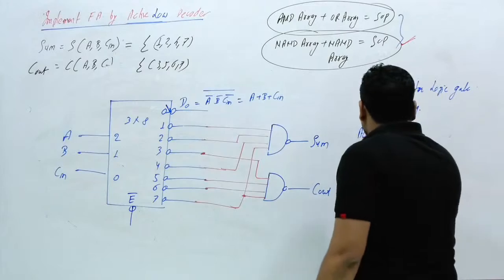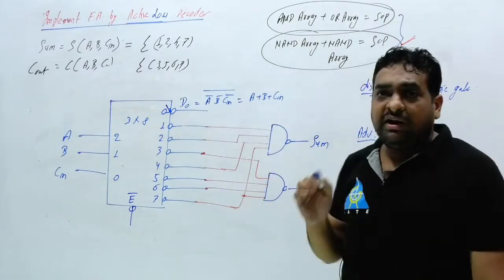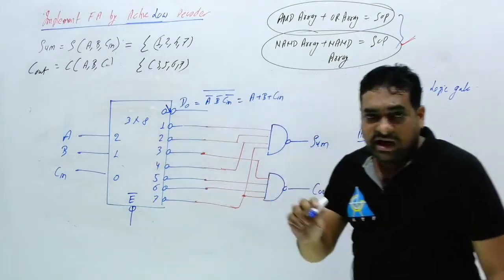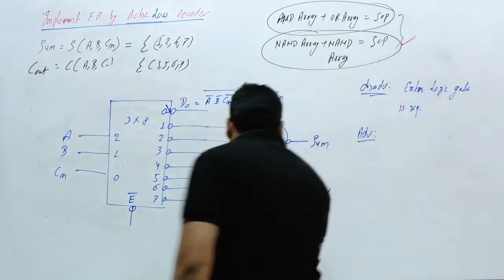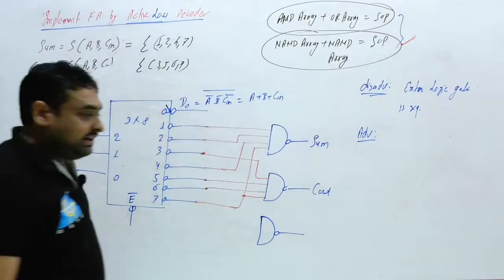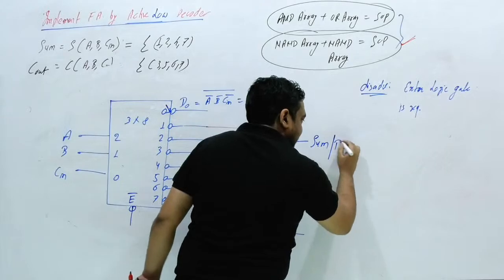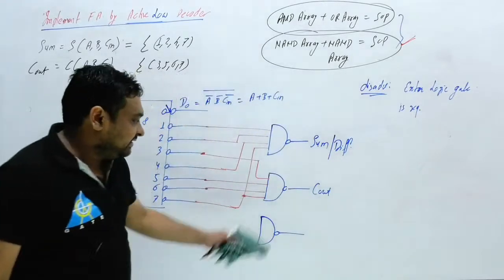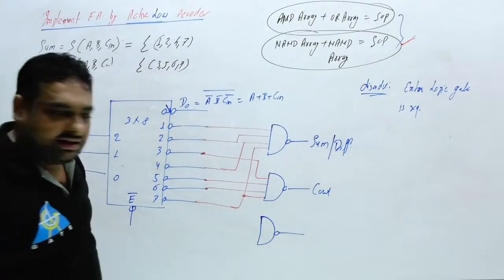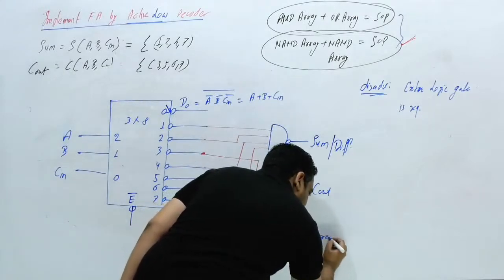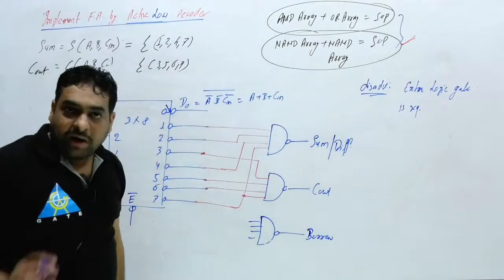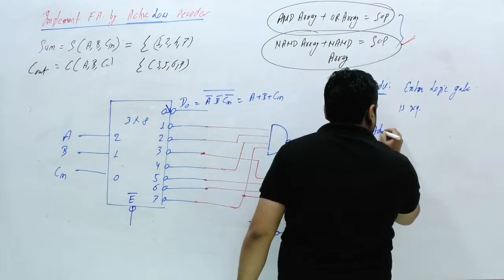What is the advantage? By using one decoder, you can implement many boolean functions. By using this one decoder, if I ask you to implement an adder cum subtractor circuit, you will also consider one more NAND gate here. This is for the adder and you can say this is sum or difference. Can I say this is sum or difference? And this is carry out. You can also consider here one NAND gate and this is nothing but borrow, and you can connect this borrow with min terms 0 to 7. So this is the advantage of the decoder circuit.